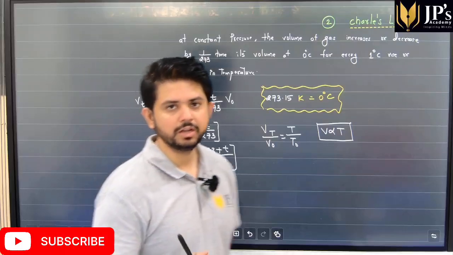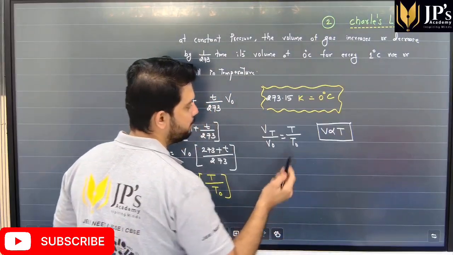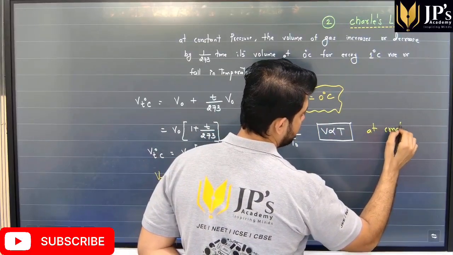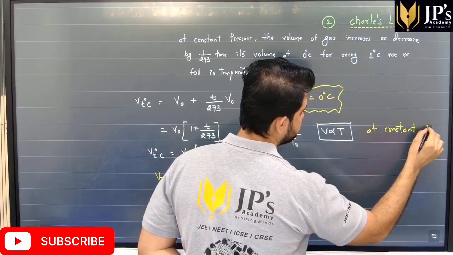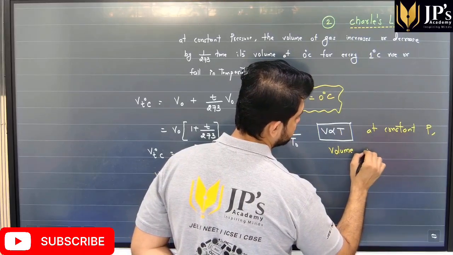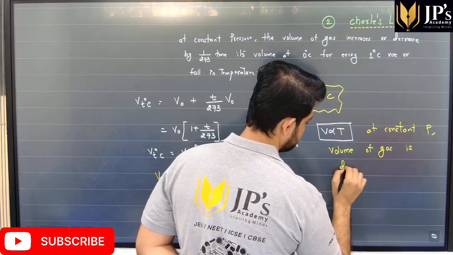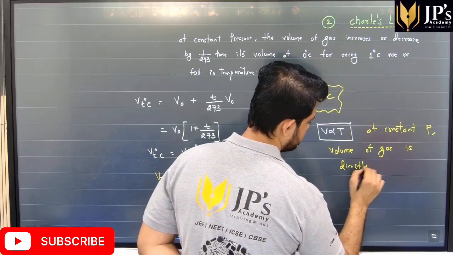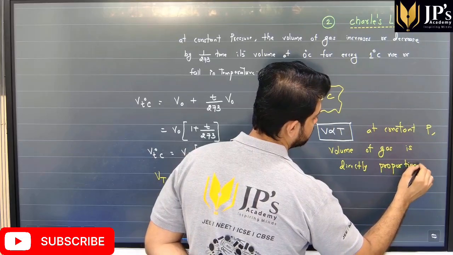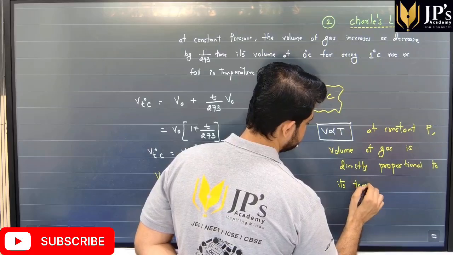or volume is directly proportional to temperature. So another way of writing Charles' law, students, is that at constant pressure, I repeat, at constant pressure, volume of a gas is directly proportional to its temperature. I repeat, volume of the gas is directly proportional to its temperature.